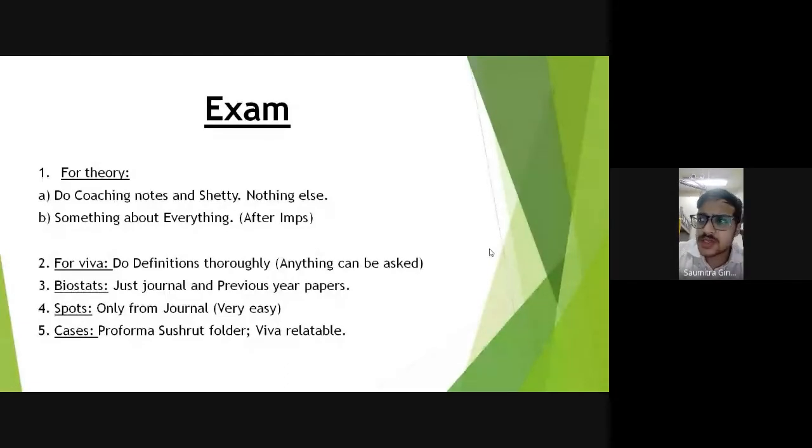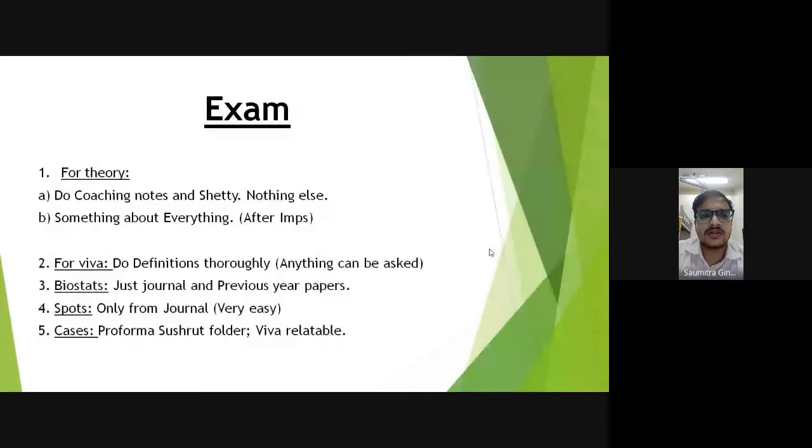Then coming to spots, spots are very random. They have got 9 or 10 practical topics, and they can choose any 5 topics to give you a spot. And they can ask any spot. It's not that they don't have that spot. They can ask you any spot. In our time we had that projected on a slide, so they were just photos. So it was easy for us, but yes, identifying can be difficult, and